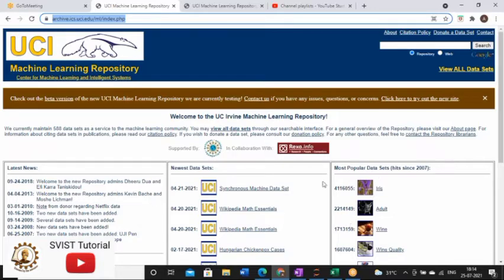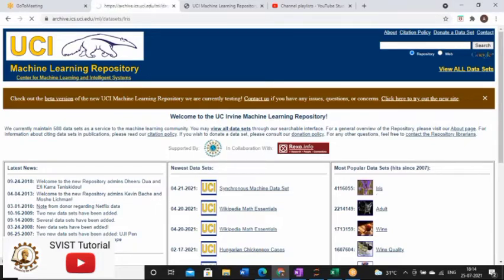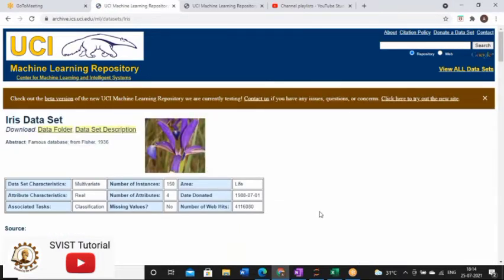So here, just look at this. On the right side of the screen, we have a data set which is known as the Iris data set. If you click on any of the data sets in the UCI Machine Learning Repository, you will get two things: the first one is the data folder and the second one is the data set description. So first I will tell you what these two are.